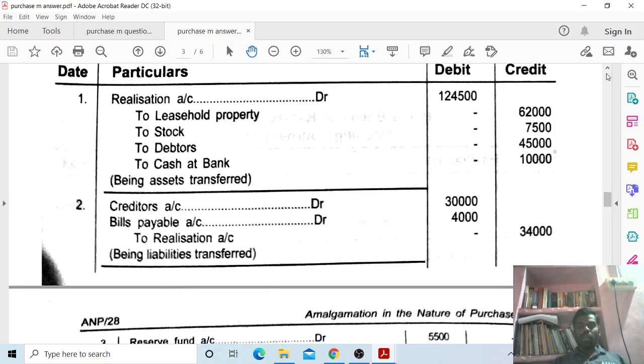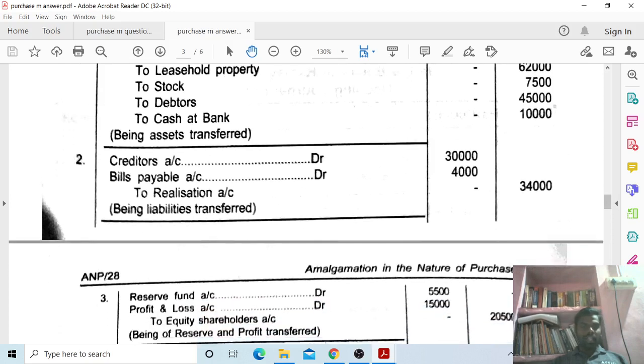Realization account 1,24,500, leasehold property 62,000. Realization account debit to leasehold property account credit, to stock account credit, to debtors account credit, to cash at bank account credit. Being assets transferred. You have to take all these assets from NABARD Limited. Next, creditors account, being assets transferred.